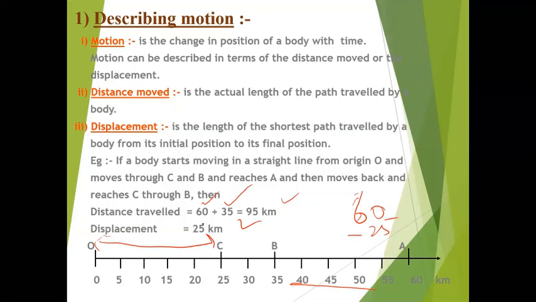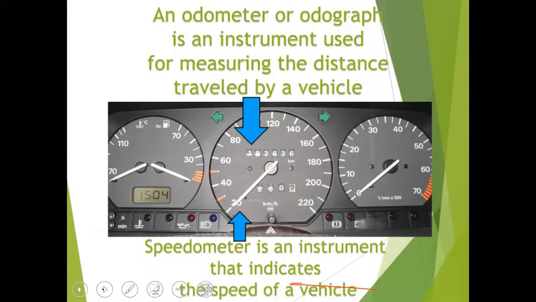These are new words. Distance is a scalar quantity. Displacement is a vector quantity. So let us see another example with the odometer. An odometer you've done earlier also, I think in 7th class. I've shown you the odometer in this particular diagram. You can see this part. This is the odometer. Okay, I've just put the arrow here.